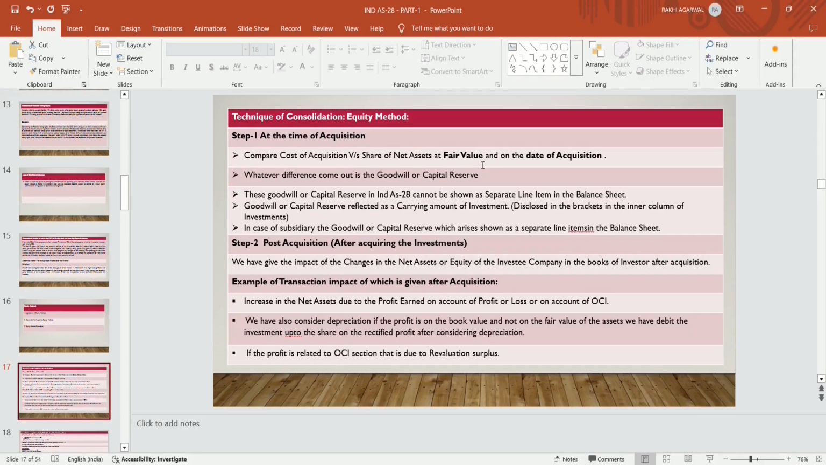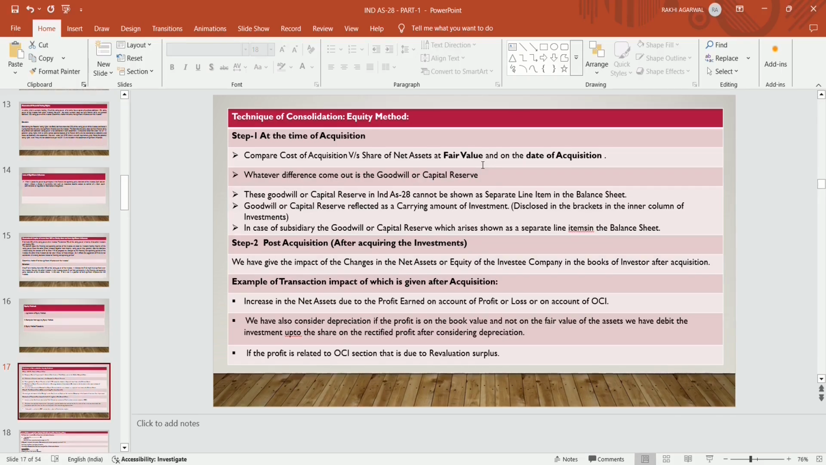Now, techniques of consolidation. Ind AS 28 talks about the consolidation of associates and joint ventures through the equity method. Equity method, step 1: at the time of acquisition, what will you do? Firstly, you will compare the cost of acquisition, meaning the purchase consideration the investor company pays to the investee company in order to purchase that investment, versus all the assets minus liabilities, that is the net assets at fair value on the date of acquisition. You compare that purchase consideration with the share you purchase from the investee company at fair value.